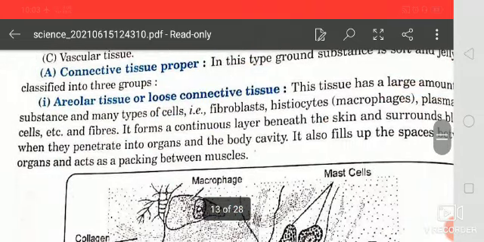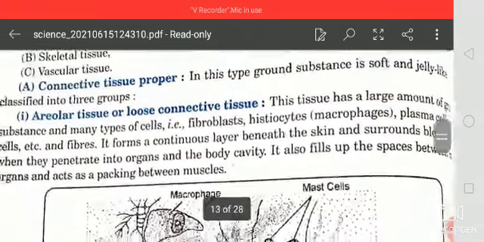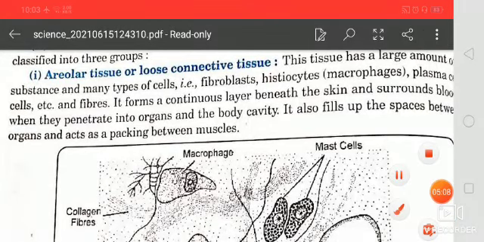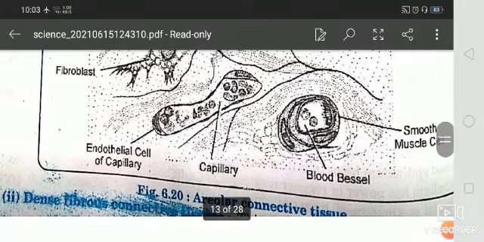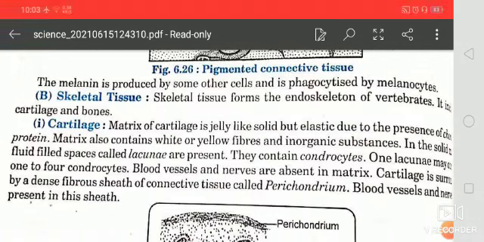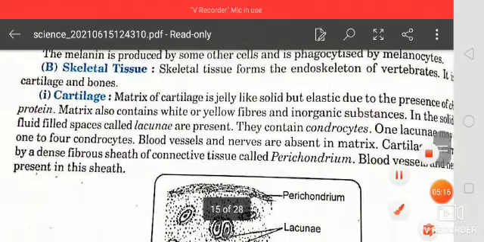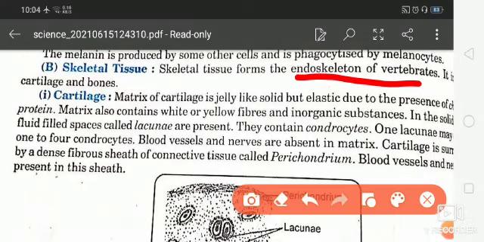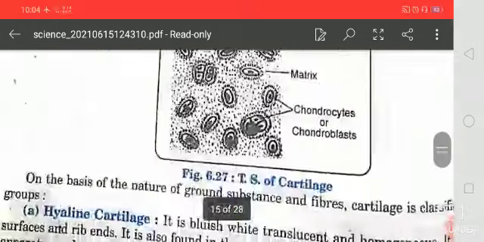Connective tissue proper is areolar tissue or loose connective tissue. Here you are seeing the areolar connective tissue. Dear students, next is skeletal tissue. Skeletal tissue forms the endoskeleton of vertebrates and consists of cartilage and bones. Cartilage is soft, bone-like tissue.